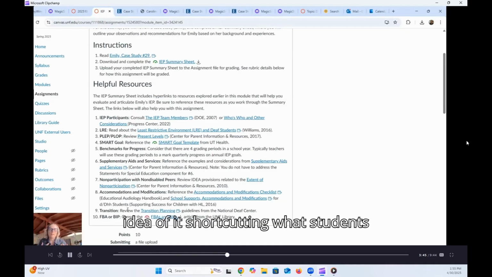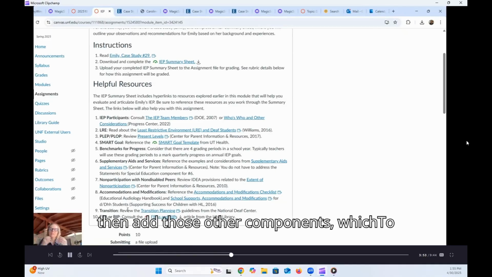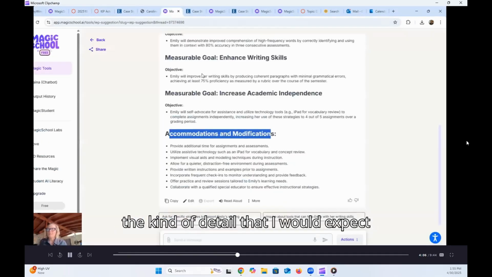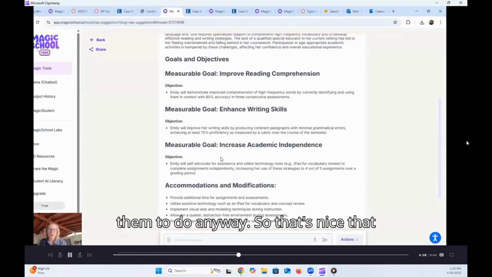I like the idea of it shortcutting what students will do, and then students will have to go in and read with detail and make sure that it aligns with Emily's case, and then add those other components, which to me is definitely going to save them time. But they're also going to have to think about those goals and see if they actually pertain to Emily or not. That's the kind of detail that I would expect them to do anyway. So that's nice that they have to do it, even if they're using Magic AI.